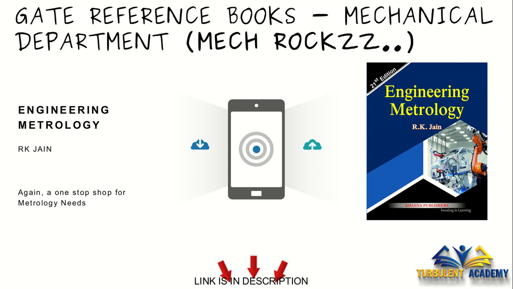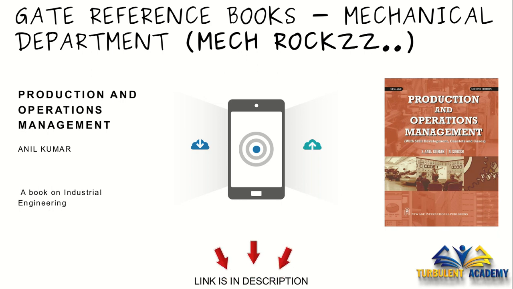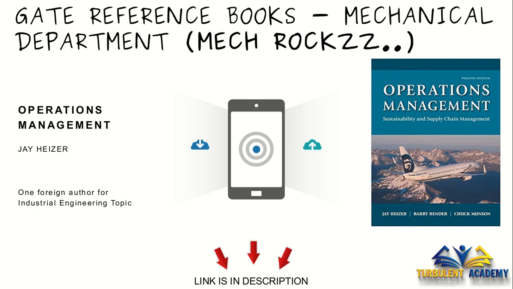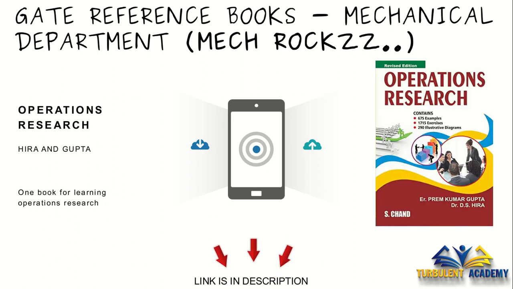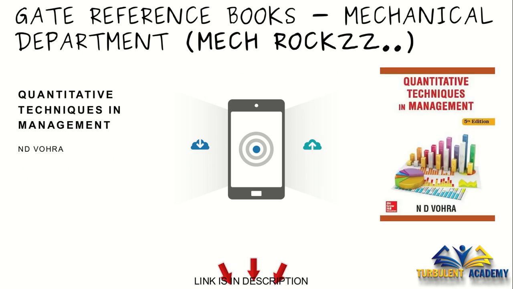Okay, so this is one-stop shop for our metrology, engineering metrology by R.K. Jain. You could really have this as your reference in the bucket list. This is one important thing. Industrial engineering management by O.P. Khanna. Yes, it is one-stop shop. I could also say that this is really good, and it is very hard to find another book as a replacement for O.P. Khanna. Then production engineering, production and operation management by Anil Kumar, operation management by J. Heiser, and for OR, operation research, which is very important in the coming days of GATE, Hira and Gupta. Kanti Swarup is referred by many faculties all over, and also quantitative techniques in management, ND Ora, which is also really important.